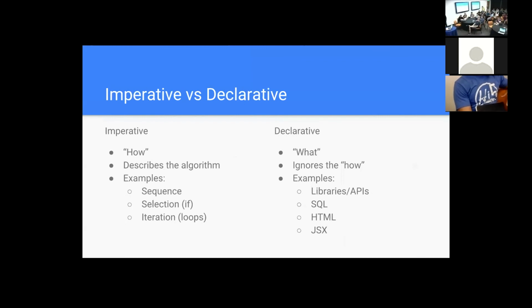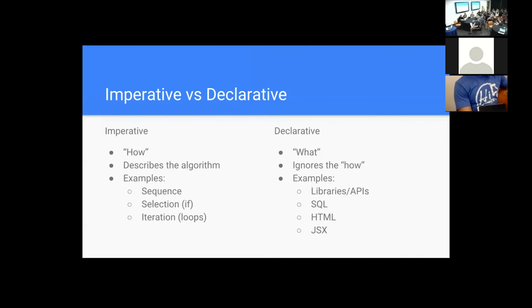Imperative versus declarative. This is the how and the what. Imperative describes the algorithm, the steps, the instructions that you're going to take. Examples are the control structures that we talked about. Declarative is the what. It ignores the how. You just say, give me that, and you don't care how they do it.